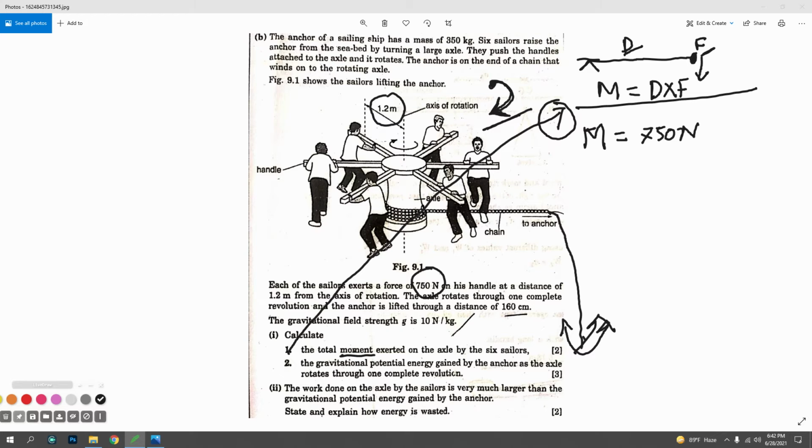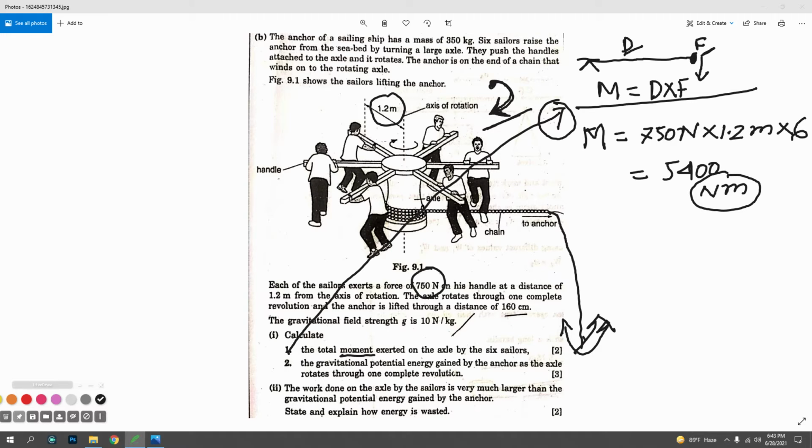The distance of one stick is 1.2 meter. And there are 6 people. How many people? 6 people. So the result will be 5400. At the time of writing a moment, you have to write Newton meter, because this is the unit of moment. Okay, done. I am going to the second question.